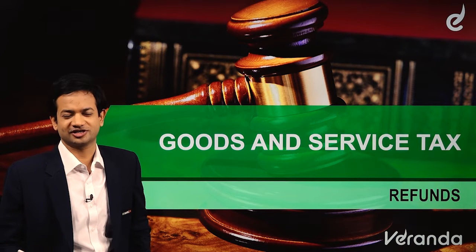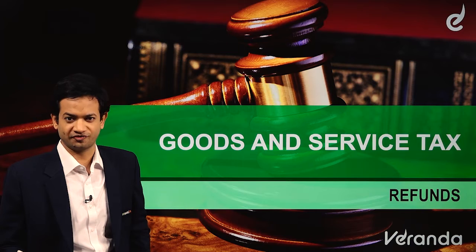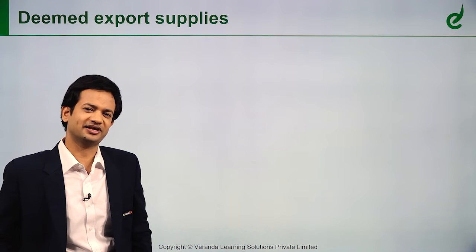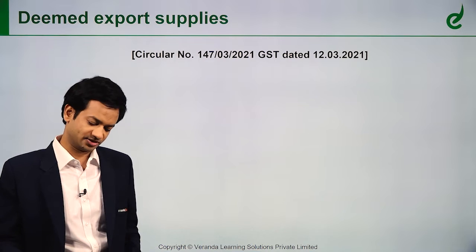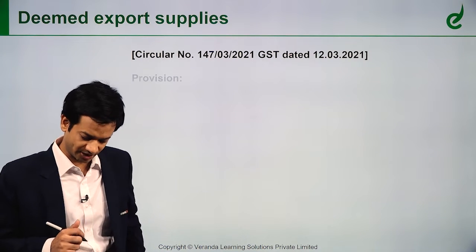So now we are going to discuss amendments relating to refund, deemed export supply. See, here also there are not many amendments, but one amendment is in deemed export supplies, and one more in the adjusted total turnover definition. Right. First, deemed export supplies. It's basically a clerical amendment, I would say.